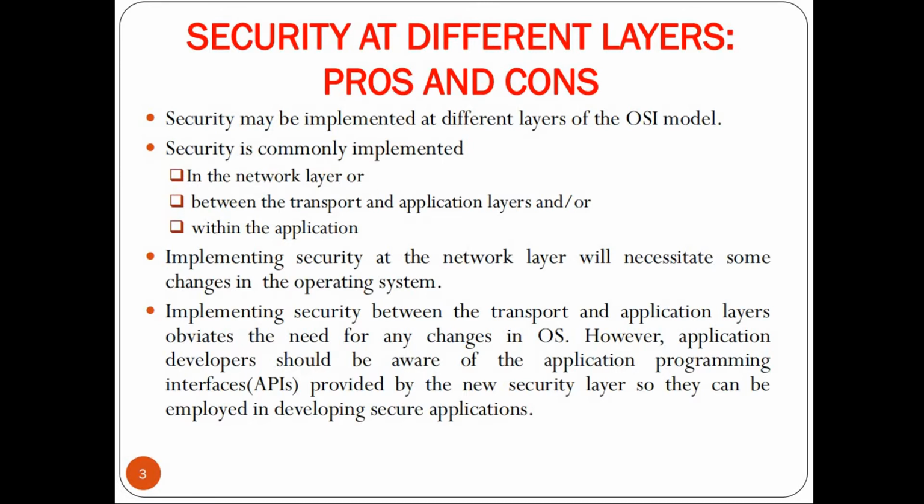So security may be implemented at different layers of the OSI model, but we are interested in security at the network layer and above. More precisely, security is commonly implemented in the network layer, between the transport and the application layer, and within the application. Now, implementing security for each individual application is less attractive compared to implementing it at a single point, which can then be availed by all applications. Ideally, neither users nor the application need to be made aware of where and how the security is provided.